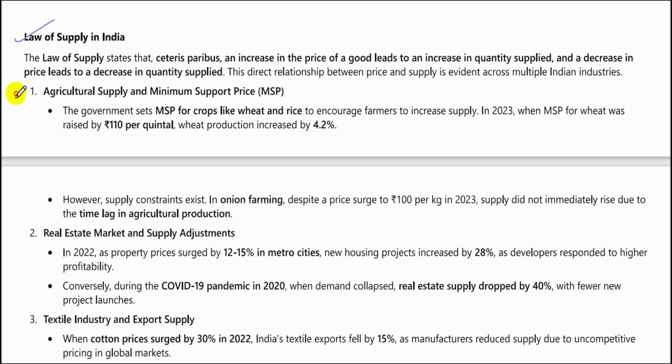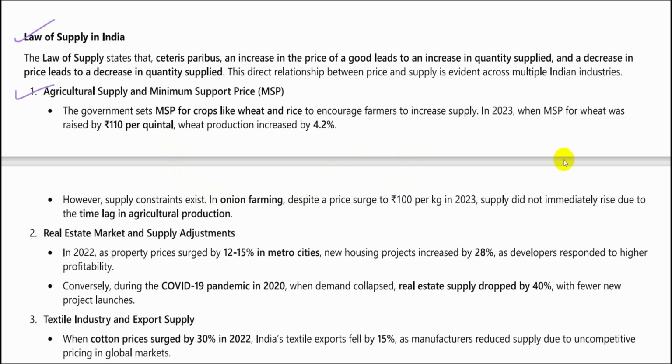Let's look at it. Agricultural supply and minimum support prices, MSP. The government sets MSP for crops like wheat and rice to encourage farmers to increase the supply. So basically the government will buy at a fixed price from the farmers, especially wheat and rice, which the government encourages them to produce.